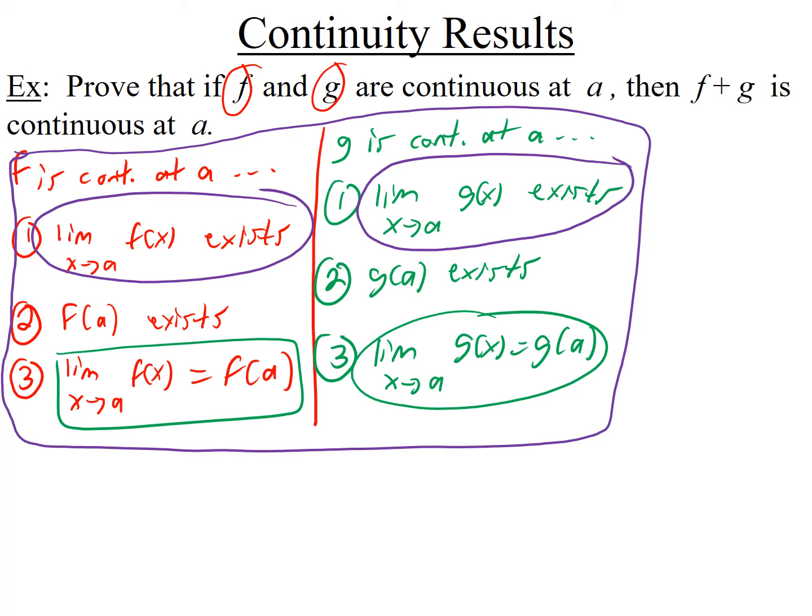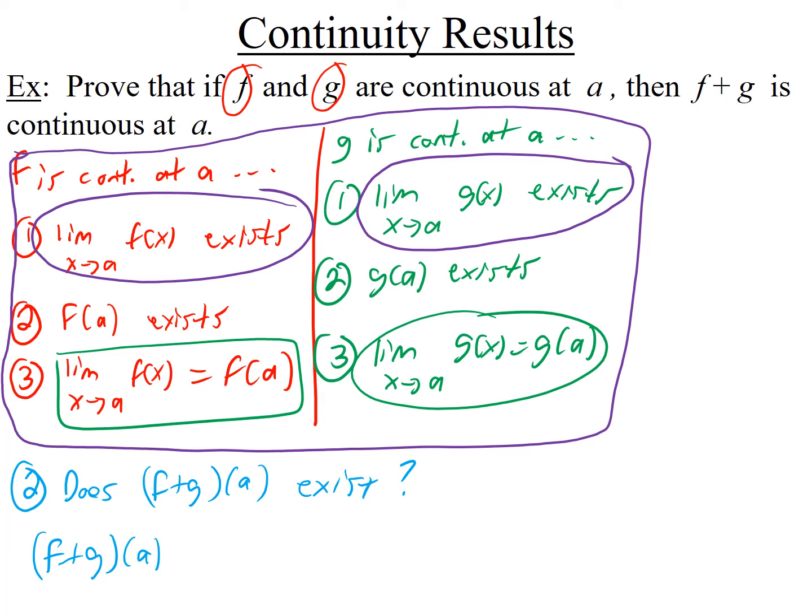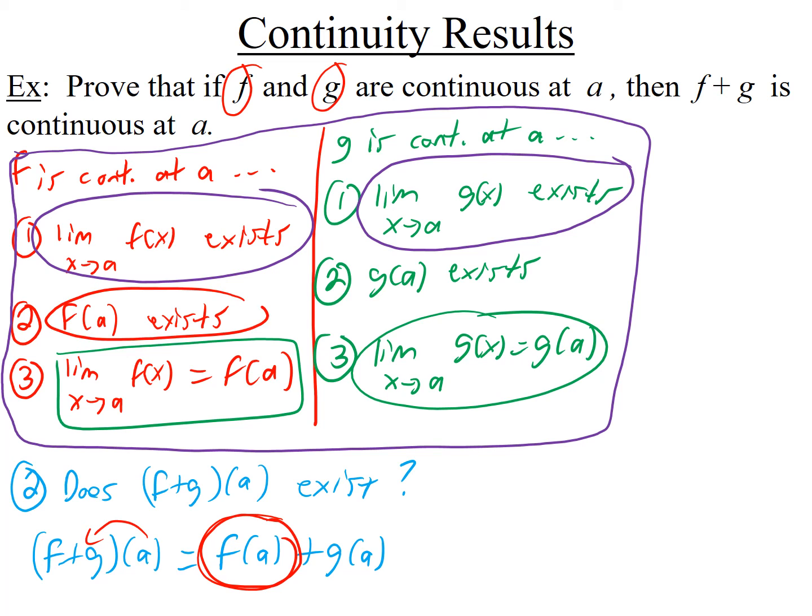Okay, so the second thing we're going to check is, can we plug in a to this function f plus g? Does f plus g of a exist? Well, as I said before, the way this function works is you plug in a to f and you plug in a to g. So you're allowed to plug a into f plus g if you're allowed to plug it into f, which we are. It says f of a exists here. And you're allowed to plug it into g because it says g of a exists.